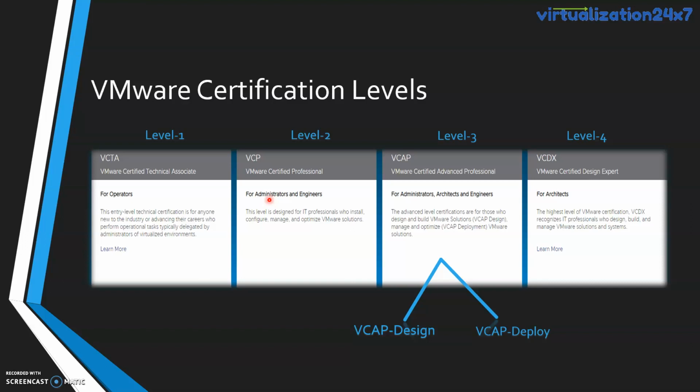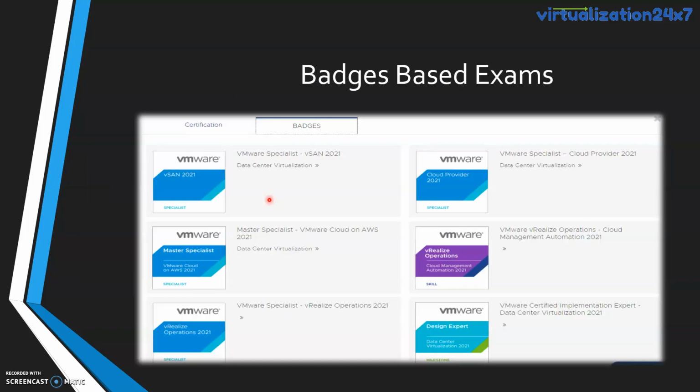But apart from these level based certifications, we have some other exams as well, and we call them badge based exams. In the badge based exams, we have a number of exams. These are just a few examples, which are there on the screen itself. Here we have the VMware specialist exam for vSAN. There are many VMware products that are not covered in those tracks, so we are covering them as badge based exams.